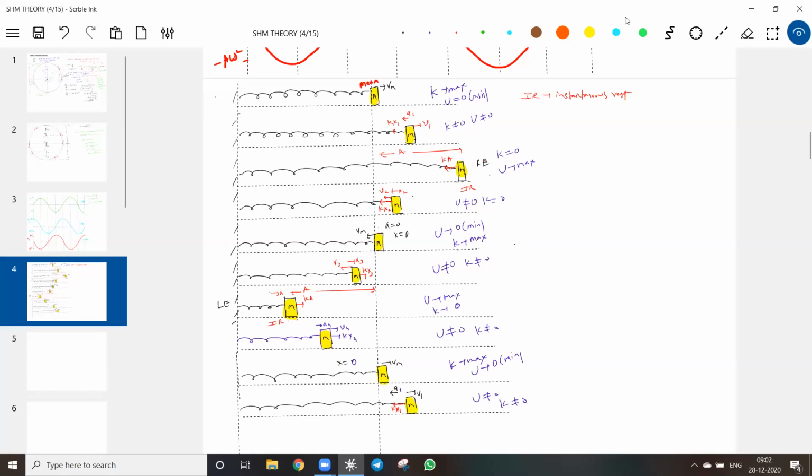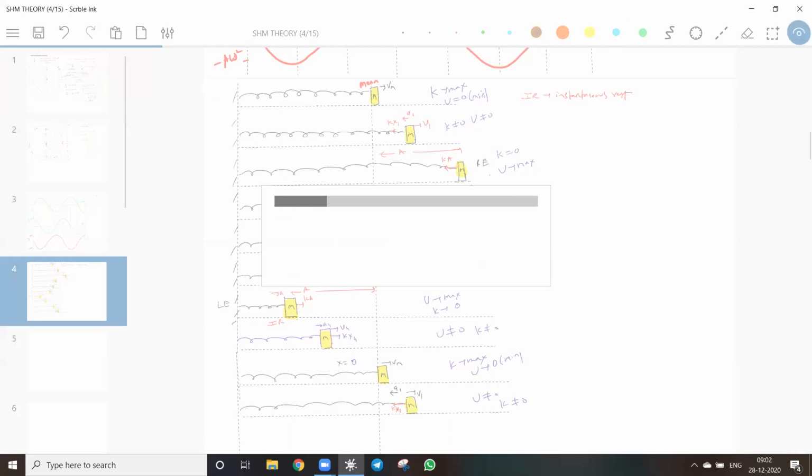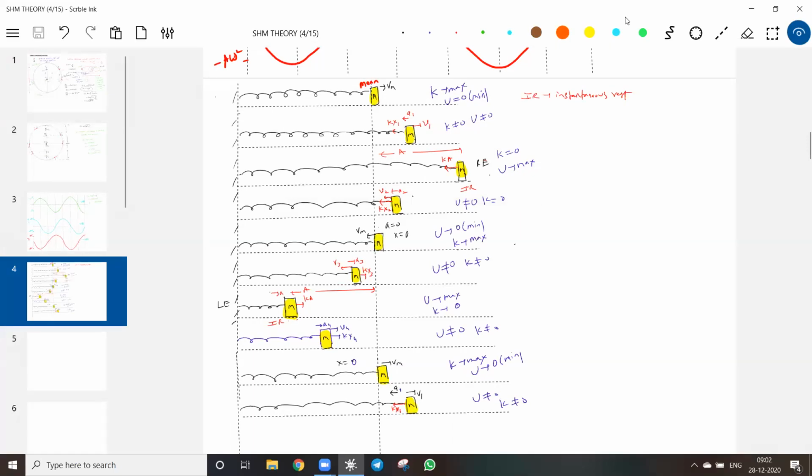Sir, how can you say that? Okay, I'll go back to the same mathematics that I have. Look at this particular block here. So what is the retardation? Kx equal to minus ma. Kx equal to minus ma. And look at that acceleration. That x varies harmonically. So how can you say that?